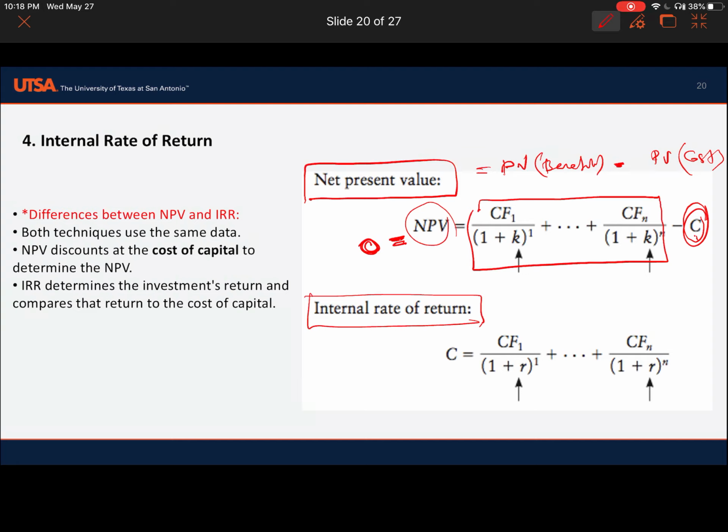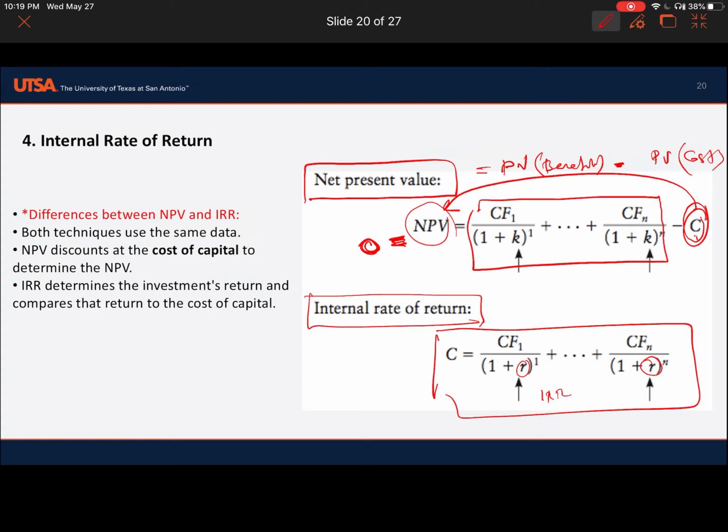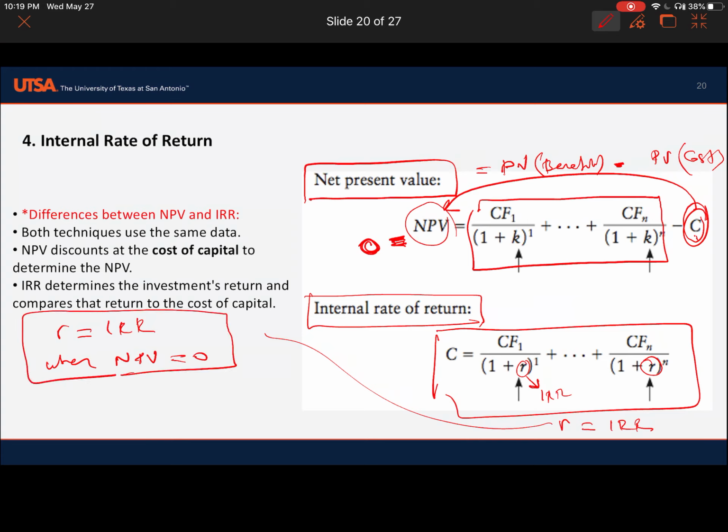Now in IRR, NPV is 0, and we put C as the cost of the investment: the present value of cost should equal the summation of discounted cash flows. So this R gives us IRR. We're trying to find R, which equals IRR when NPV equals 0.